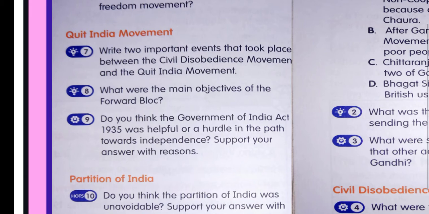Do you think Government of India Act 1935 was helpful or a hurdle in the path towards independence? Support your answers with reason. The Government of India Act was helpful in the path towards independence as the act gave more autonomy to India for provincial election and established an Indian federation. When election had been held, it was clear that Indians wanted to be a democratic country, not ruled by others.